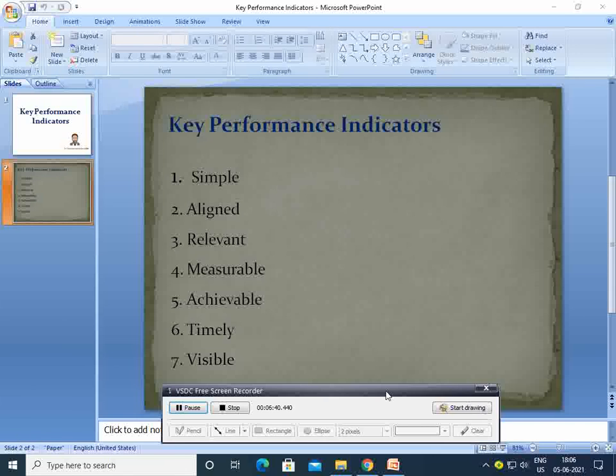And now let me talk about the key performance indicators pertaining to customers. The number of customers retained, the percentage of market share, net promoter score. We have average ticket resolution time.